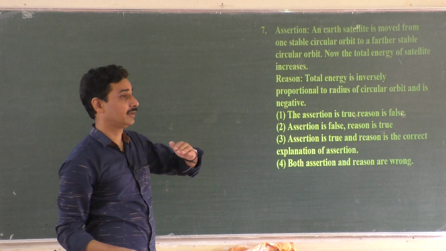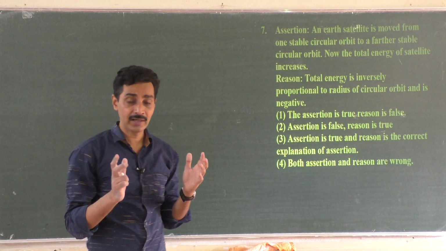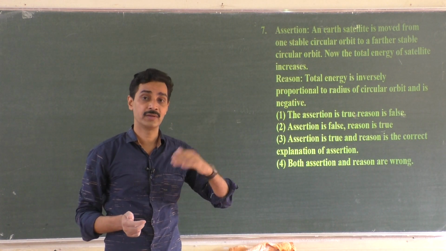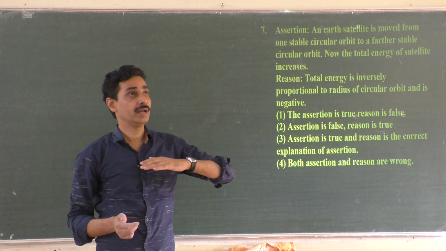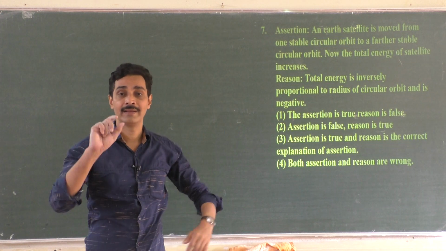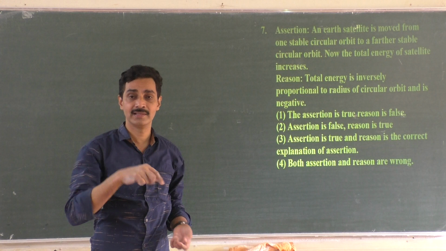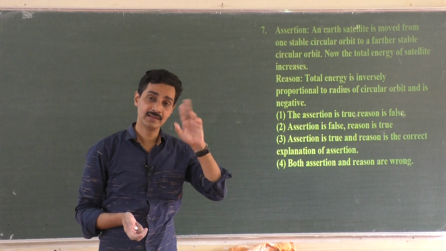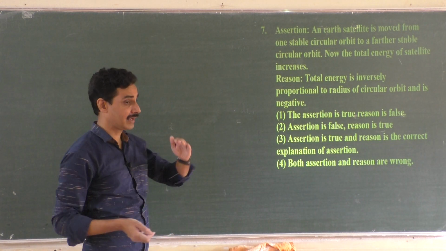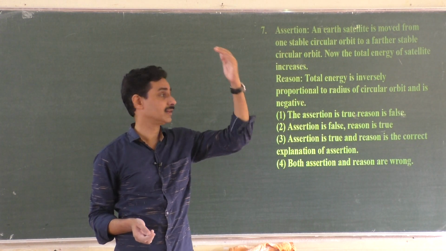Now, when the electron is supplied with energy, it goes to the outer orbits. Its magnitude of energy may decrease, but it is negative. So that's why we say energy is increasing. If the electron goes to the outermost energy level, where the energy is 0 electron volt, it has the highest energy, right? Because compared to the most negative bound energy in the innermost orbit, 0 energy is much more. So as the electron absorbs energy, it has lesser and lesser negative values, meaning it is increasing.